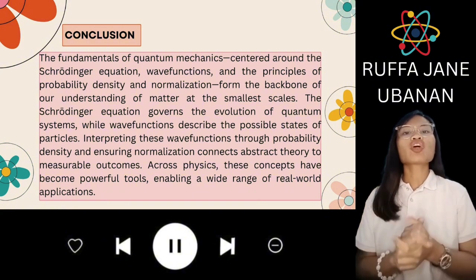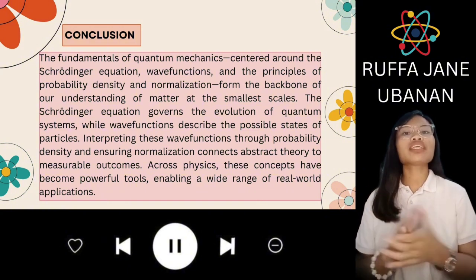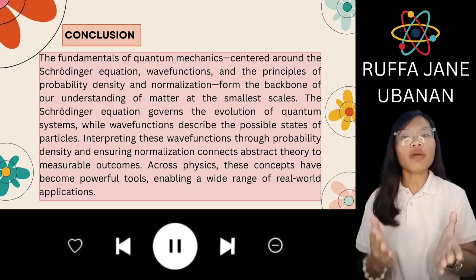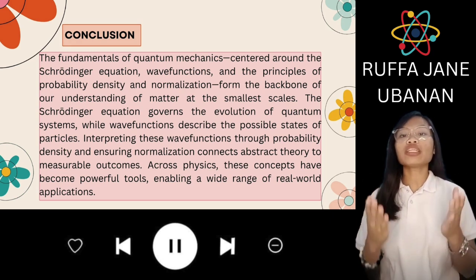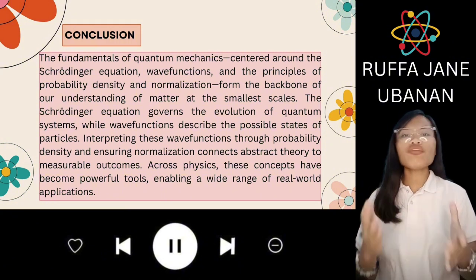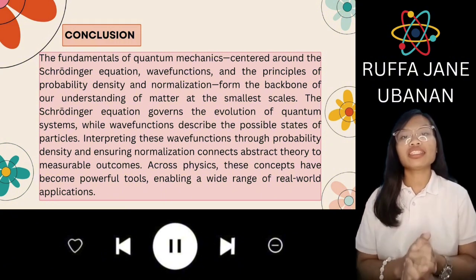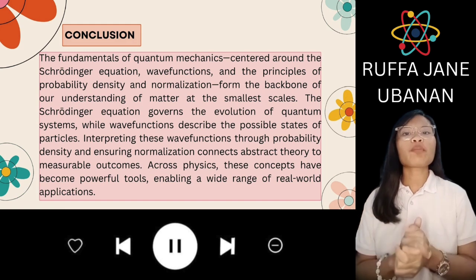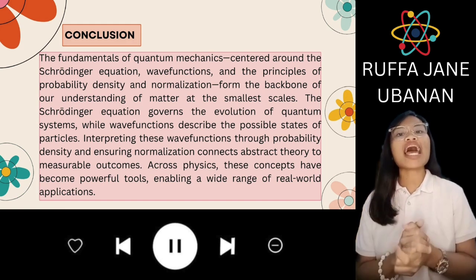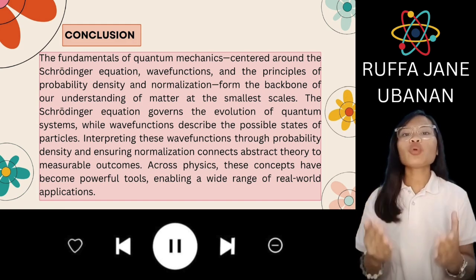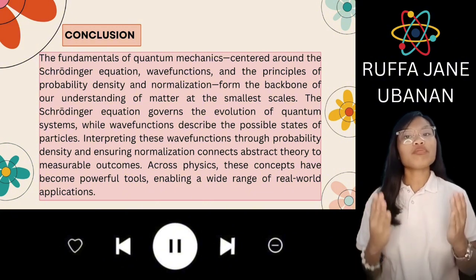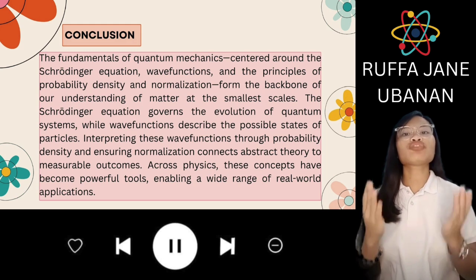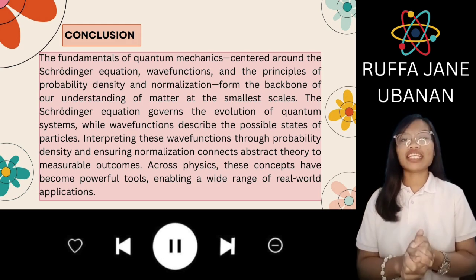To wrap up, quantum mechanics explains the behavior of particles at atomic and subatomic levels. The Schrödinger equation predicts how quantum systems evolve, while wave functions describe particle states. Probability density shows where particles are likely to be found, and normalization ensures total probability equals 1. Together, these fundamentals form the basis for many modern technologies and scientific discoveries.